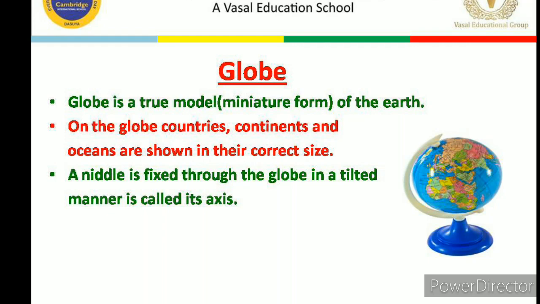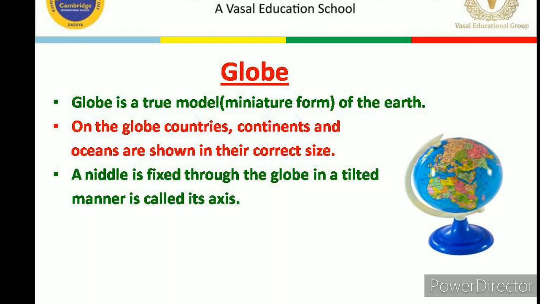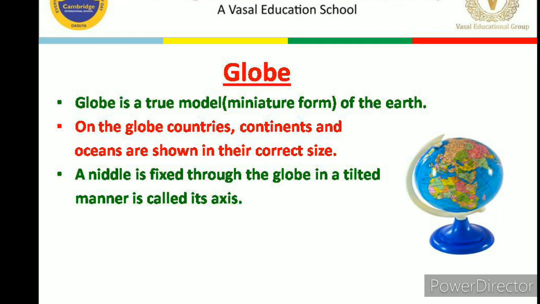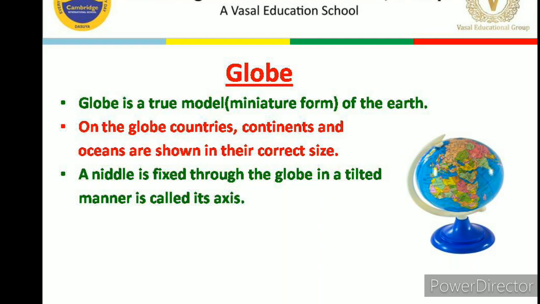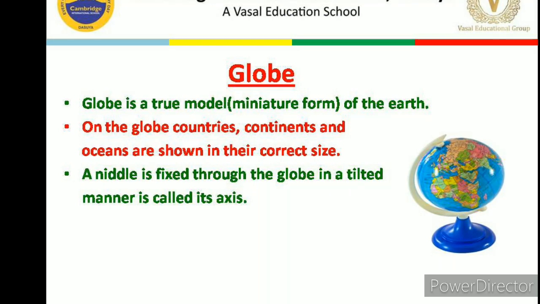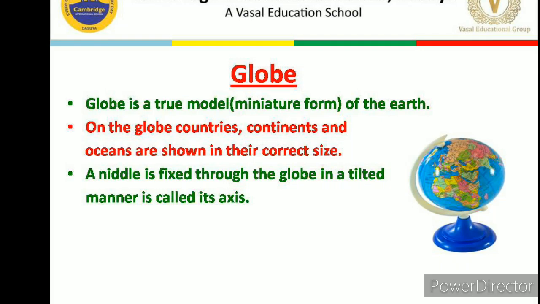And how is the globe useful to us? Globe is useful to us in many ways, so we can discuss them. Like, on the globe, countries, continents, and oceans are shown in their correct size. And we can also see the whole earth together.